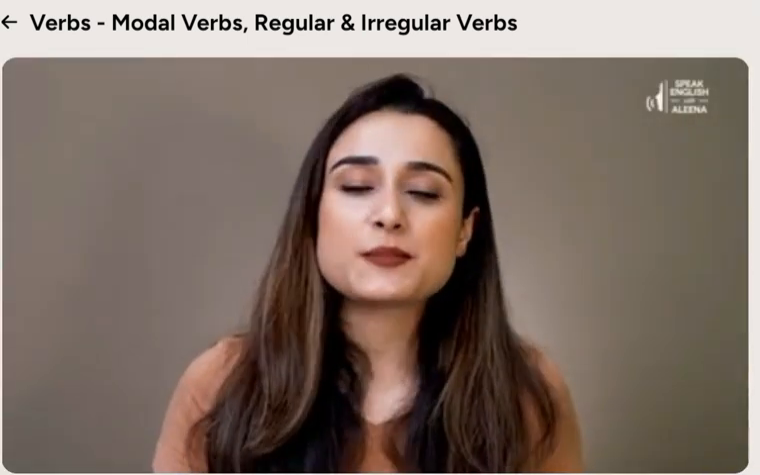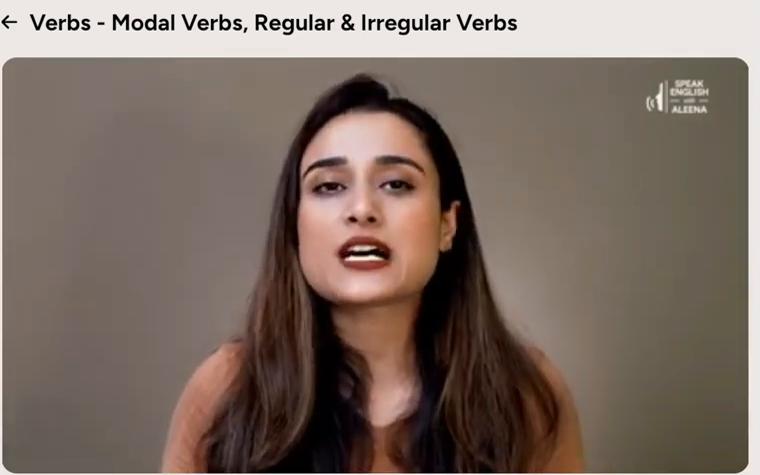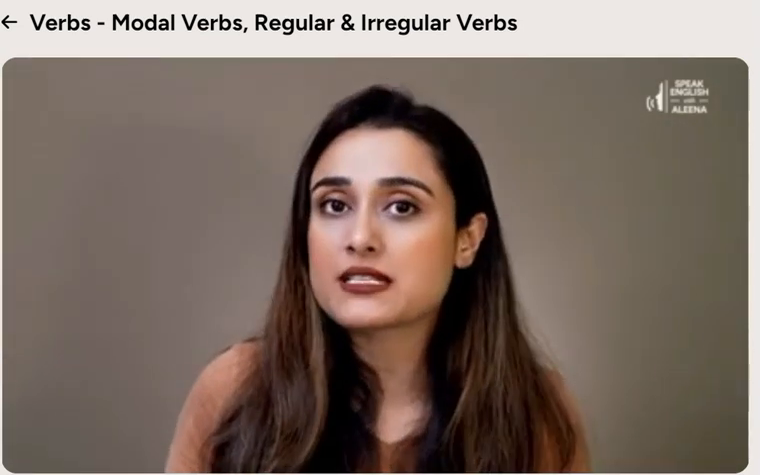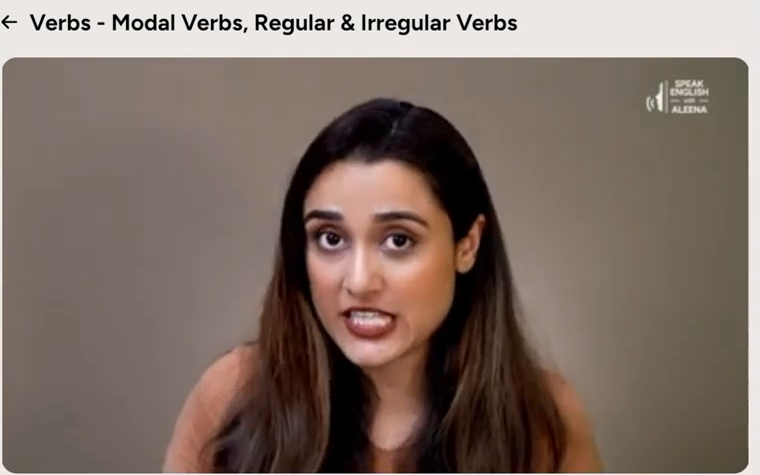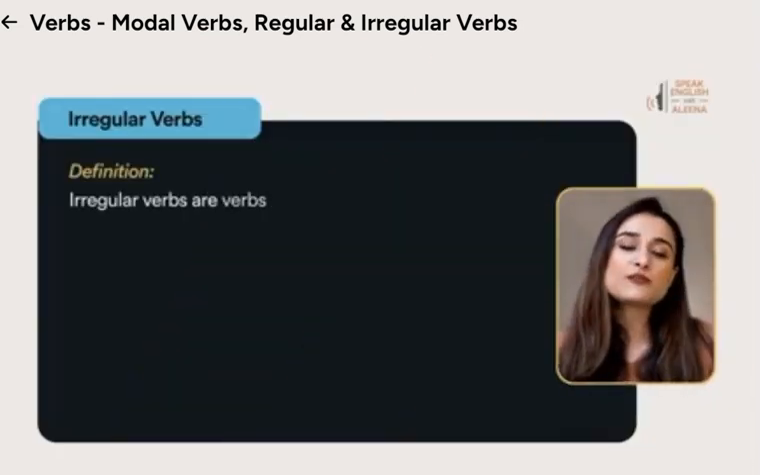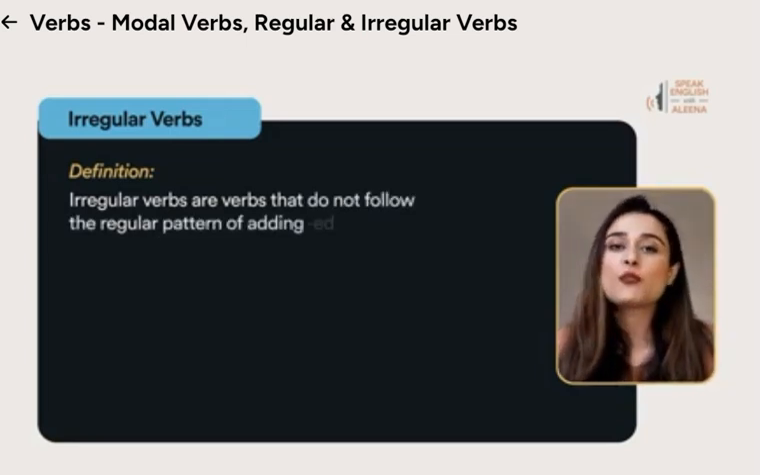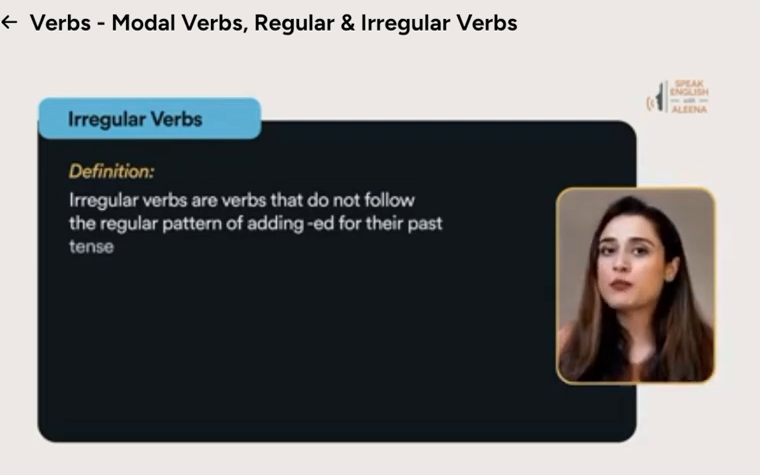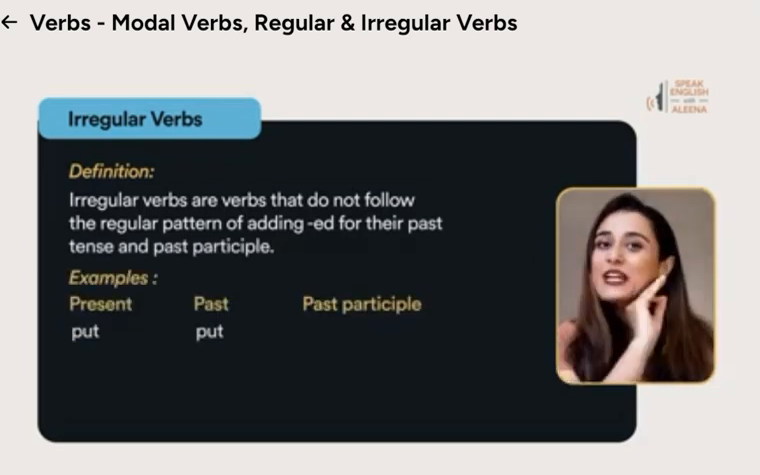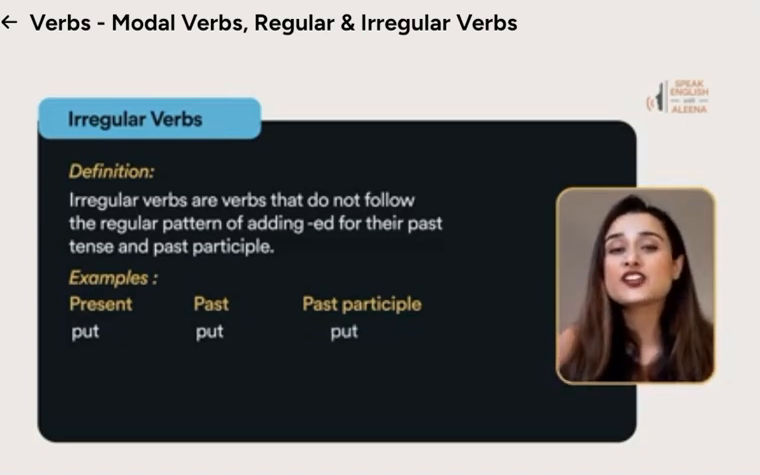Now let's come to the last part of the video, which is irregular verbs. Irregular verbs are slightly unique in that the past tense and the past participle do not add the letters ed. It's a whole new word. So to put it simply, irregular verbs do not follow the pattern of adding ed to the base form of the verb to change them into past tense or past participle. Put is put and put for both past tense and past participle. So this is an irregular verb.